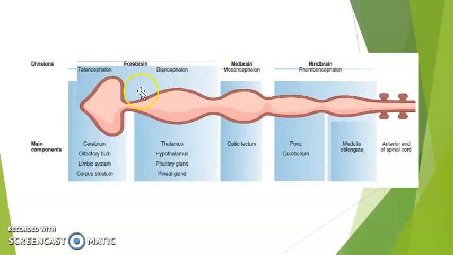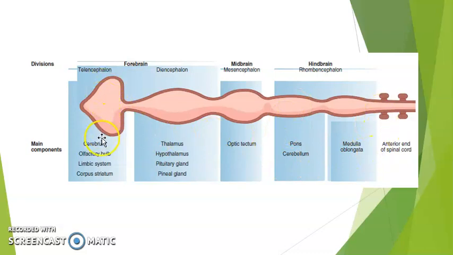Forebrain consists of two parts: the telencephalon, and the extended part, the diencephalon, which is the elongated part. Midbrain is also sometimes called mesencephalon, the central one. Then the hindbrain, also called rhombencephalon, is thinner and connected ultimately at the end to the spinal cord.